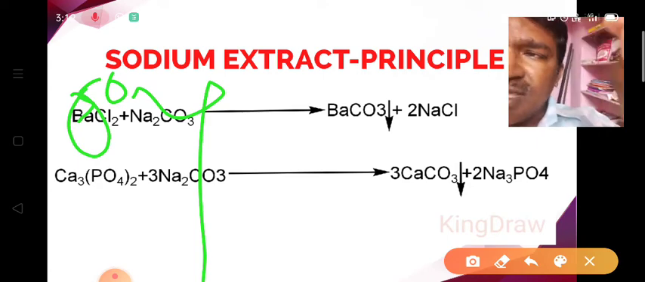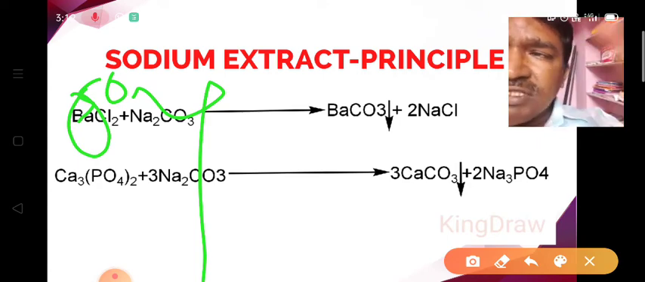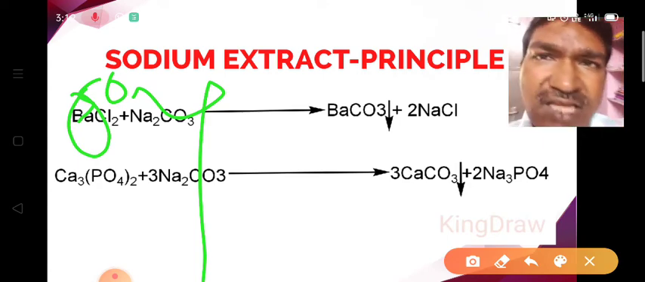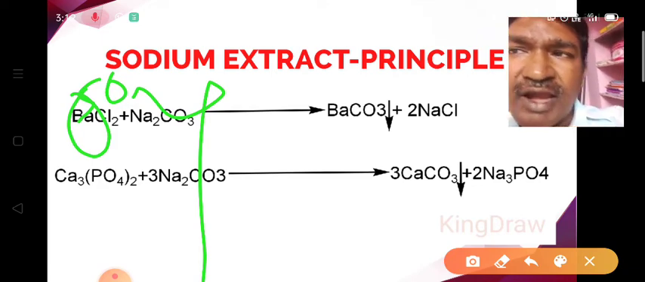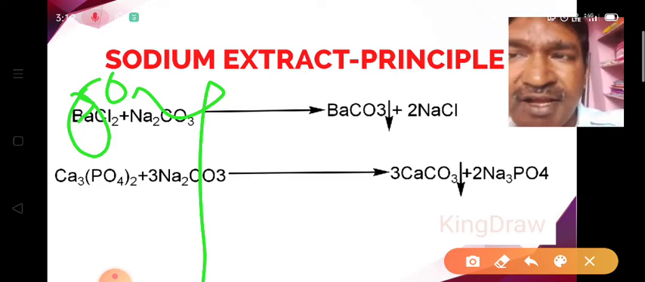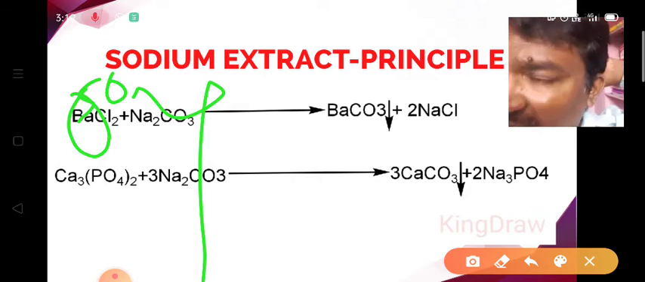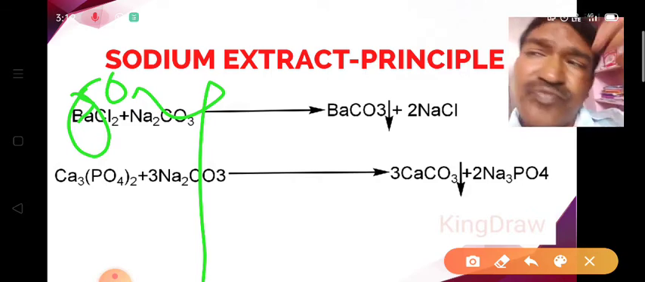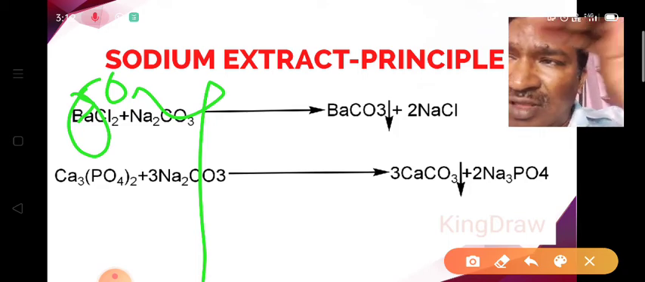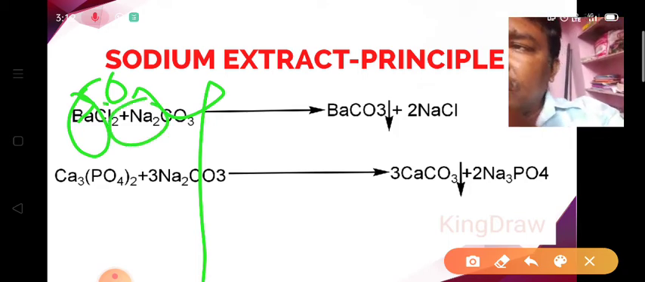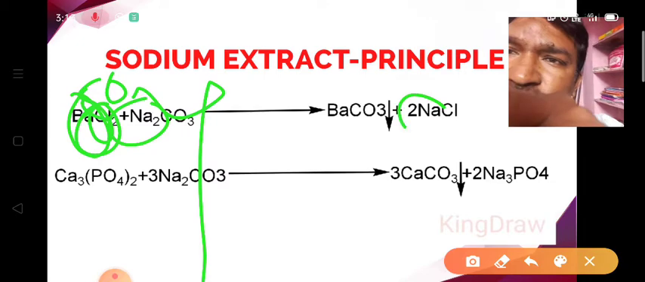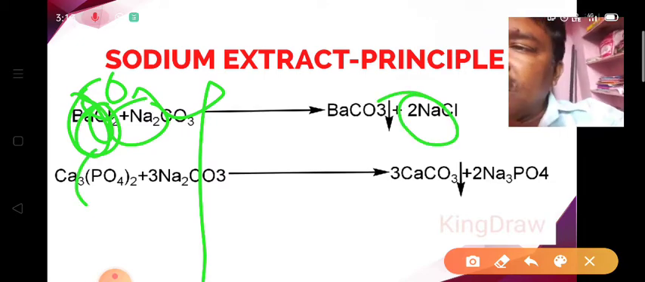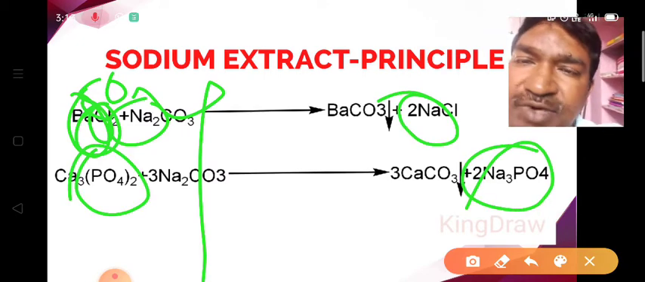So here barium sulfate is added, that means any insoluble salt is taken, and to that sodium carbonate is added and heated. Then a double decomposition reaction takes place, and the anions form the sodium salt. For example, if it is the sulfate ion, we get sodium sulfate, and if it is the phosphate ion, we get sodium phosphate.